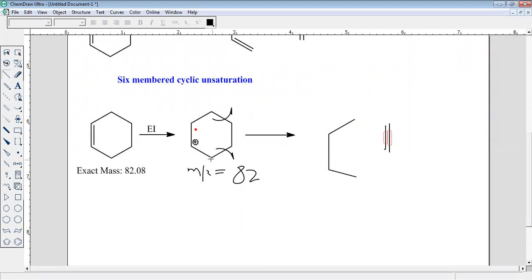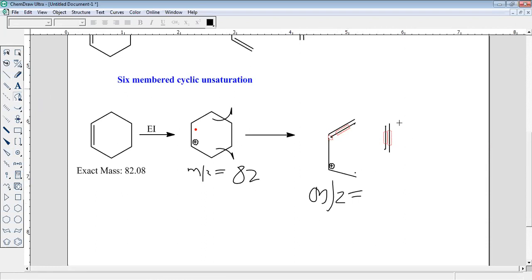Now there is a free radical at this carbon, a free radical at this carbon, and one free radical here also, which is shown in red, and this is the positive charge. By combining these two radicals, we can form a bond. And this will give you m by z. How much will it give?